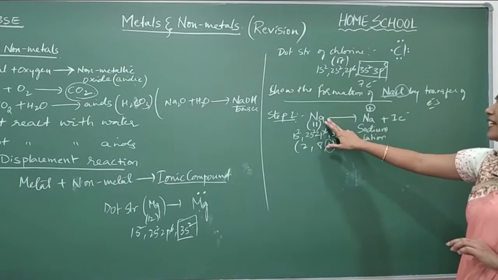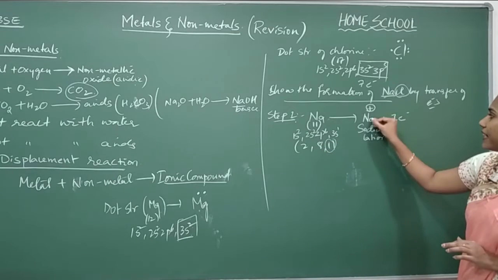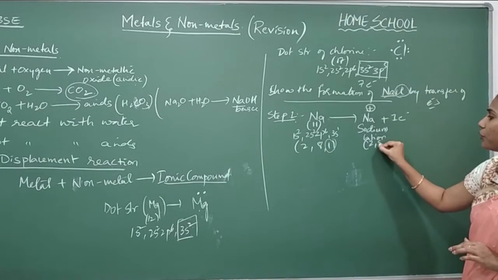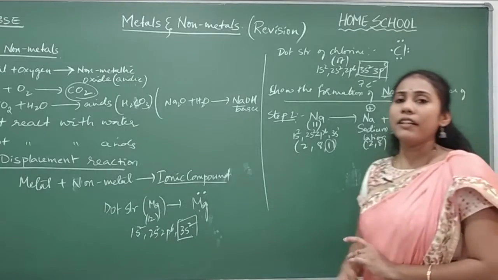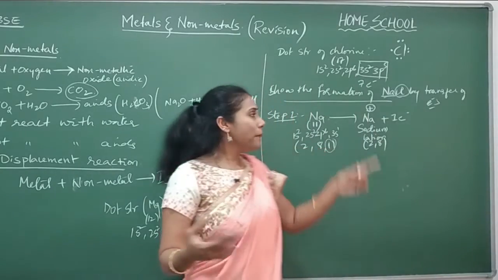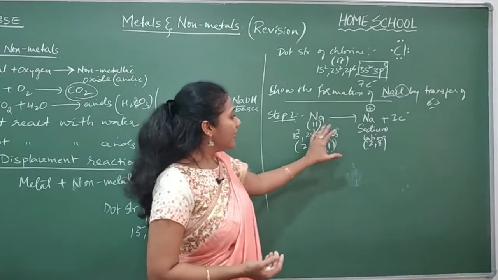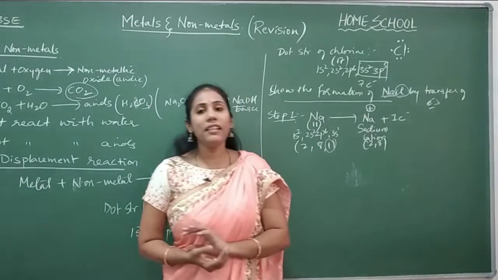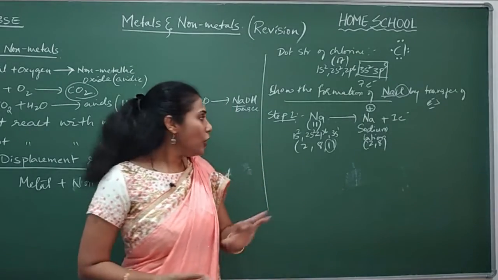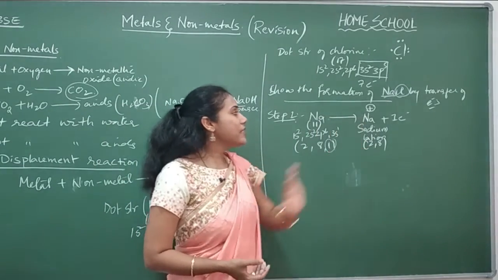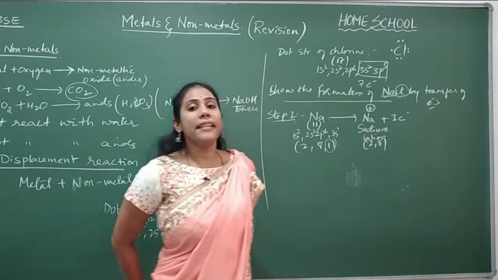Why will it lose 1 electron? Because if it loses that 1 electron, what is this guy's electronic configuration? 2, 8. Okay, so 2, 8 is the stable electronic configuration which is shown by its nearest noble gas, that is neon. Whenever an element acquires that stable electronic configuration, it is said to have stability. Yes or no? So that is the reason sodium loses an electron. How many electrons? 1 electron. After losing, it will become Na+.